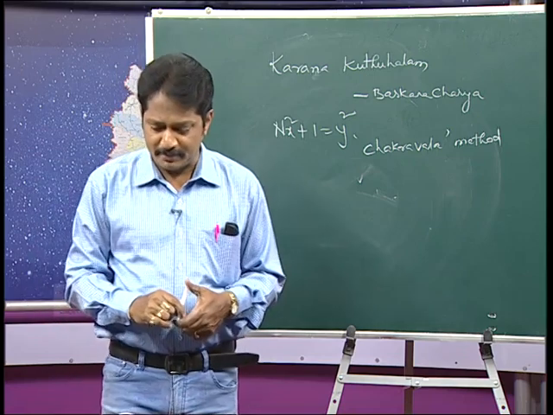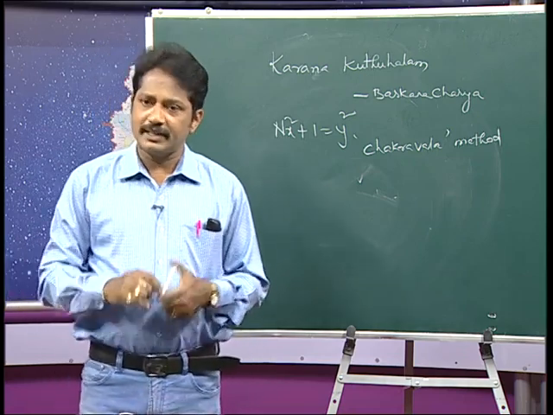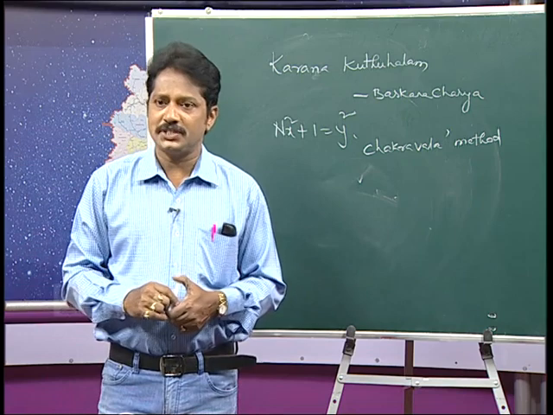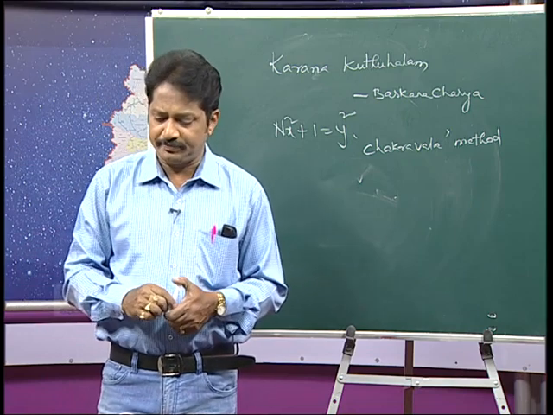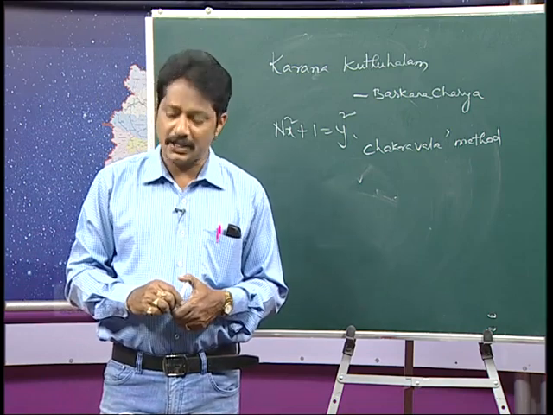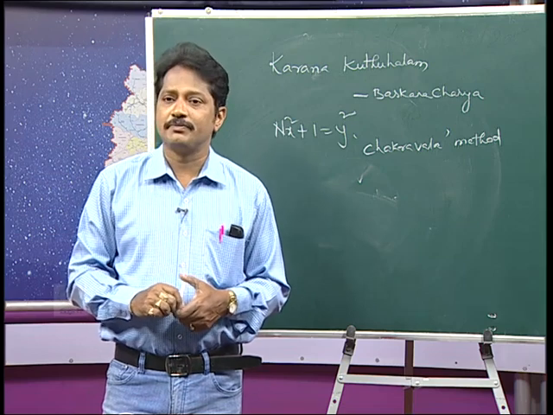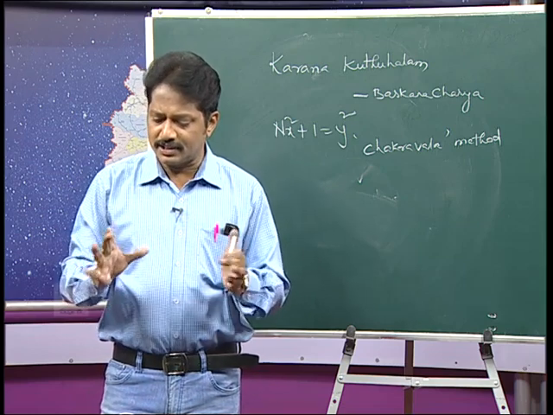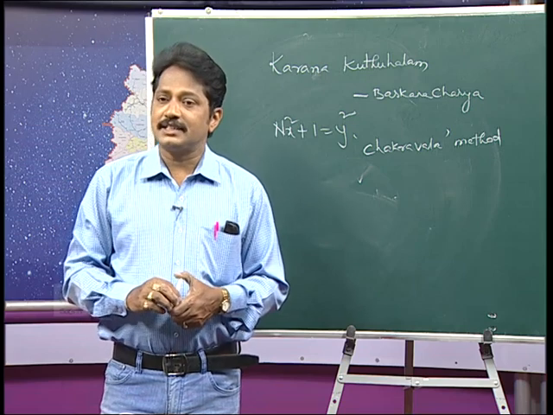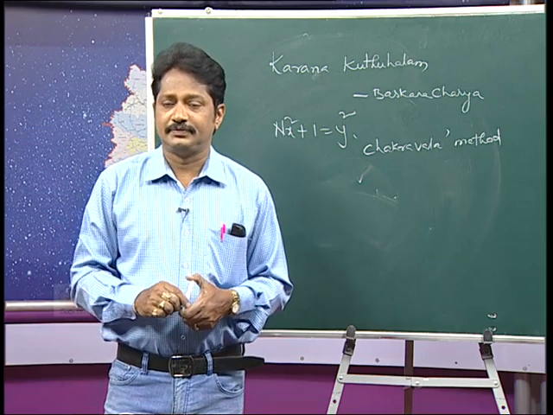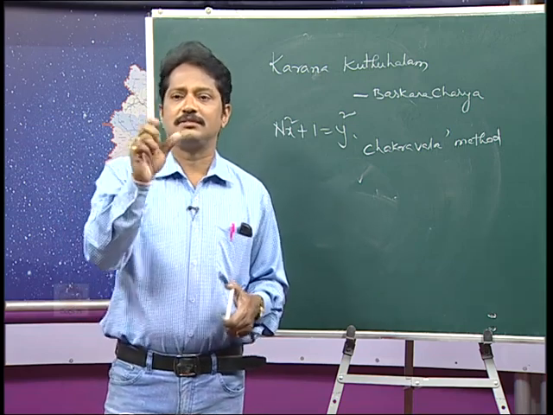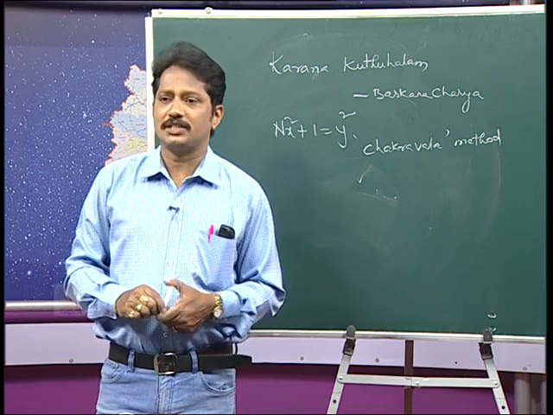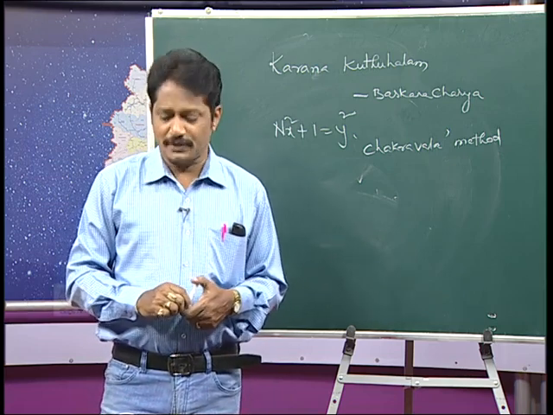The Chakravala method was very familiar to other mathematicians in the world, like Galois, Euler, Lagrange. They called it the cyclic method. The same method is used to solve the equation nx square plus 1 equal to y square.